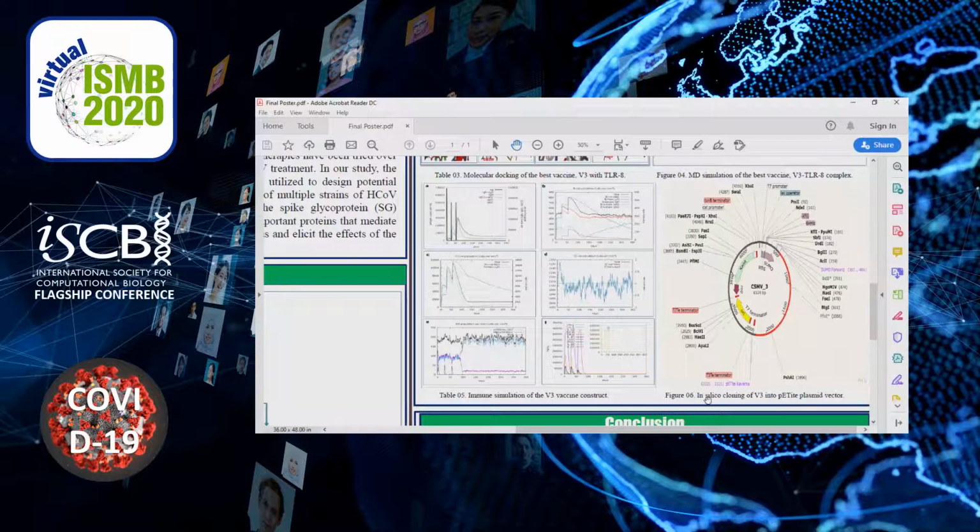And then finally, we conducted the in silico cloning of V3 into the pET-type plasmid vector. And here the red marked portion depicts the nucleotide sequence for the V3 vaccine construct, which will be used for mass production in E. coli cells, E. coli strain K12 cells.